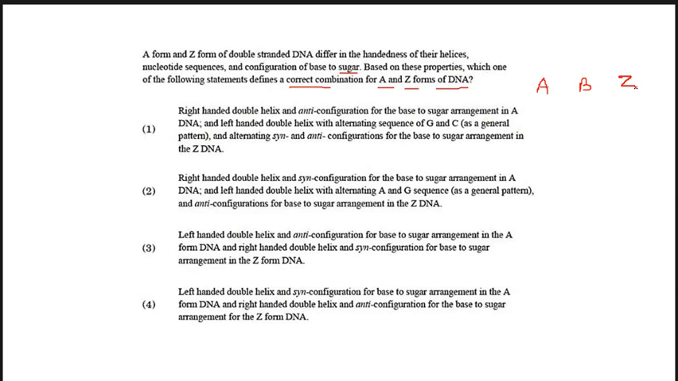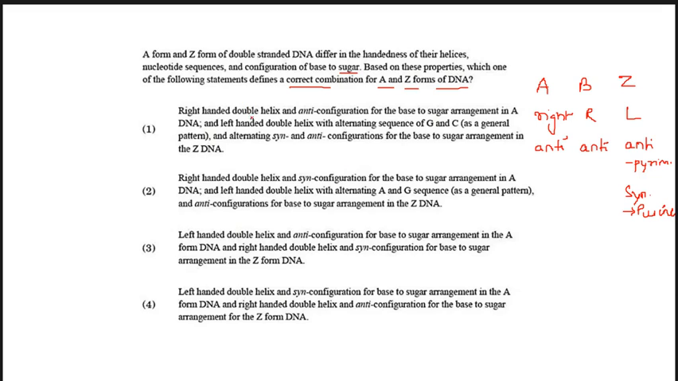So A is right-handed, B is again right-handed, and Z is left-handed. A shows anti-conformation, B also shows anti-conformation, and Z shows both anti and syn conformation. Anti for pyrimidine and syn for purine.